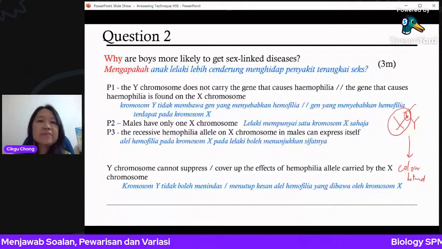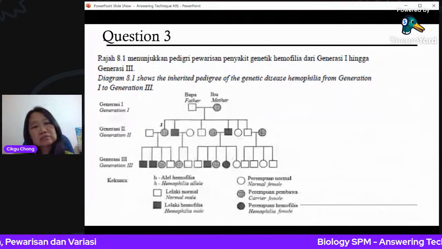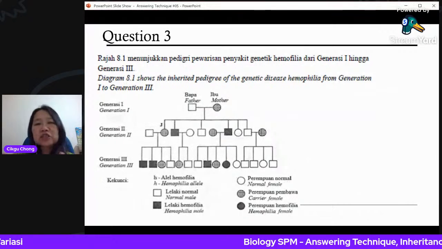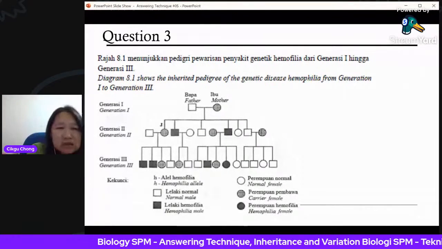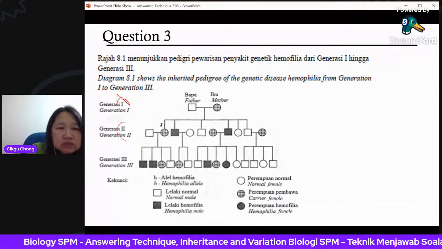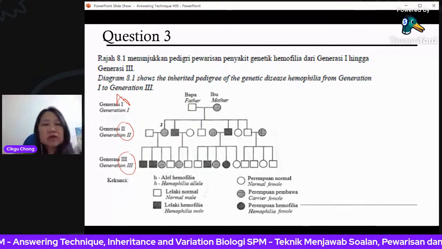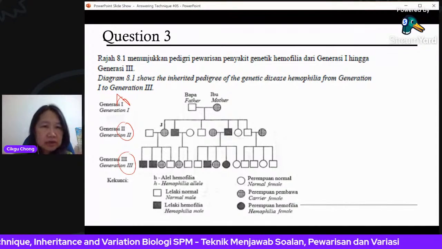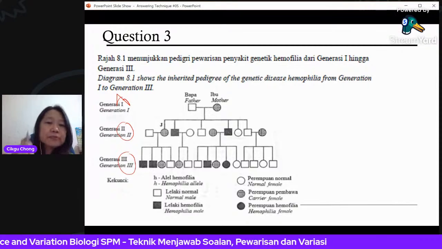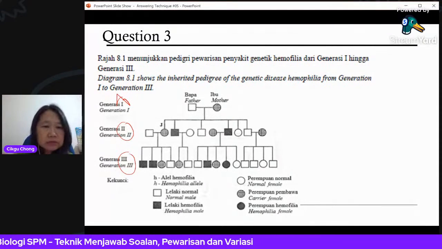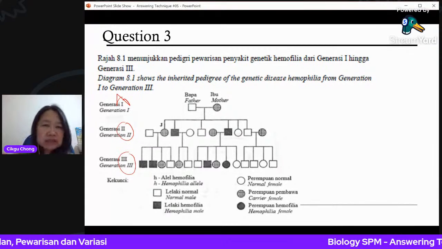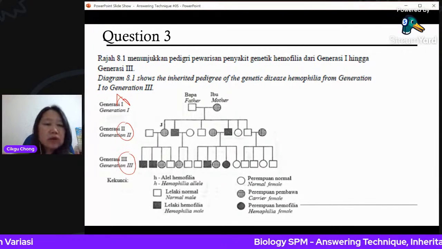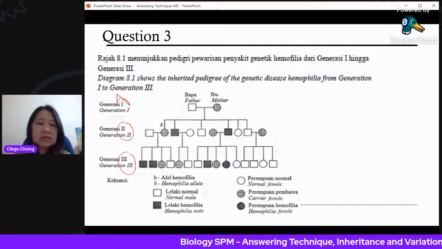Next, something similar. This is hemophilia from generation 1 to 3. That means the father generation, then the children and the grandchildren. Look at the coloring here. Be careful. White means normal, the shaded one in squares is a carrier, and the darkened or blackened one is hemophilia.